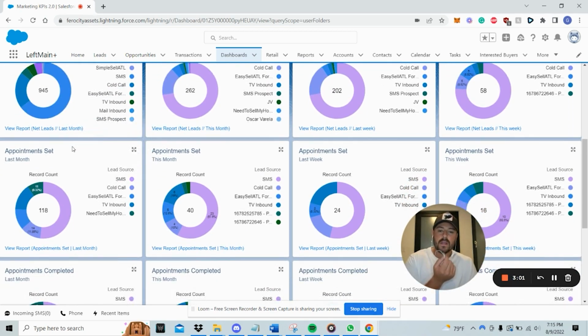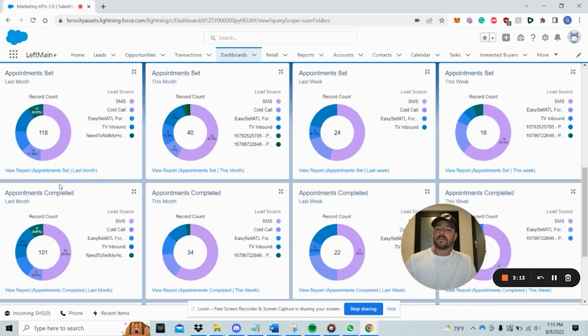So that shows you a TV net lead is worth a lot more than an SMS, right? So anyway, 118. Out of 180 appointments, how many did we complete out of the 118? We completed about 101, which I believe is around 84, 85%. So very good. We want to complete over 80% of our appointments, right?